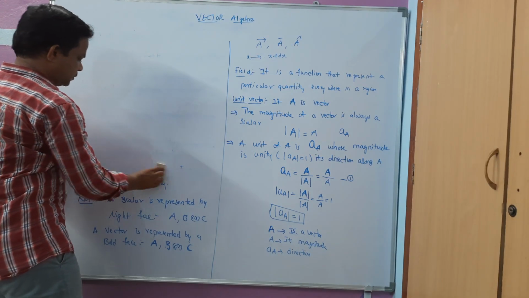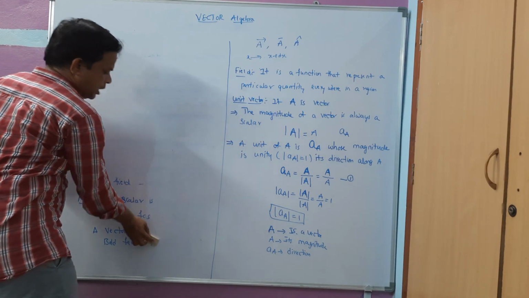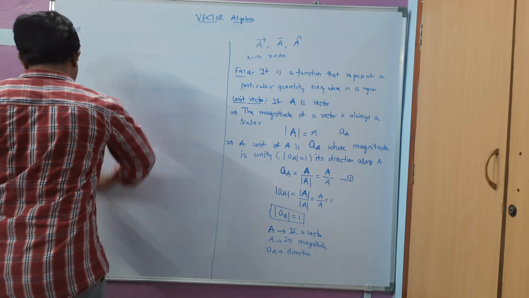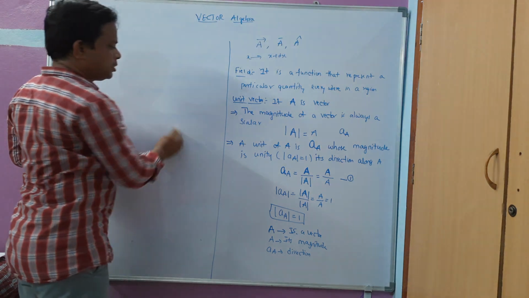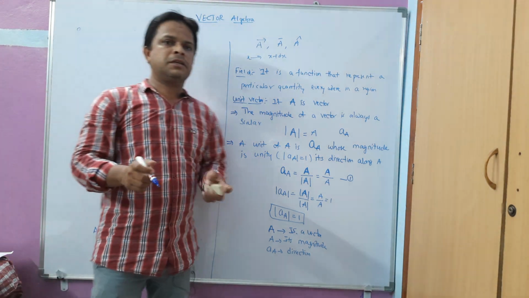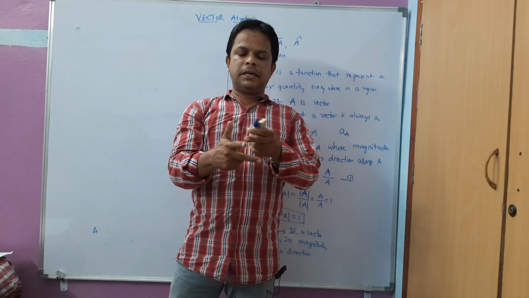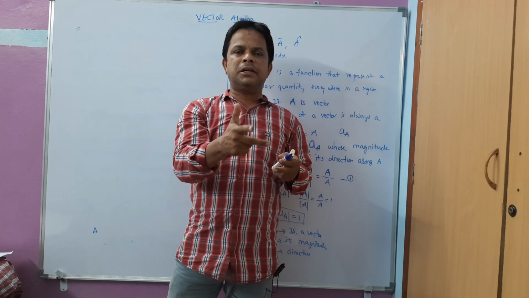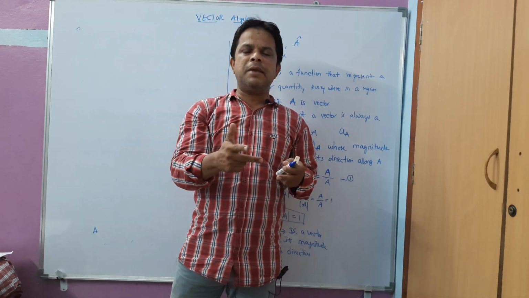For the time being I am going to introduce the Cartesian coordinates. Cartesian coordinates are also known as the orthogonal system. Orthogonal means the 3 axes, that is x axis, y axis and z axis, are mutually perpendicular to each other, that is 90 degrees between them.